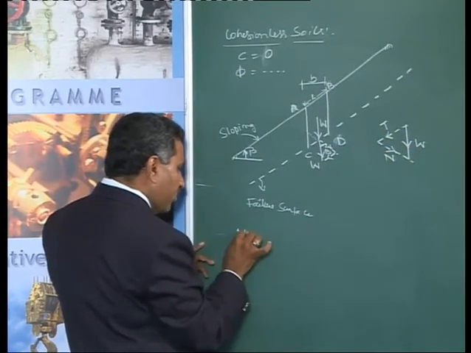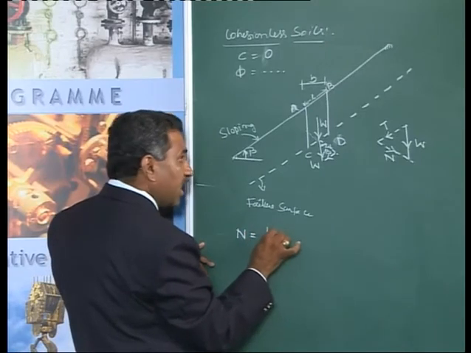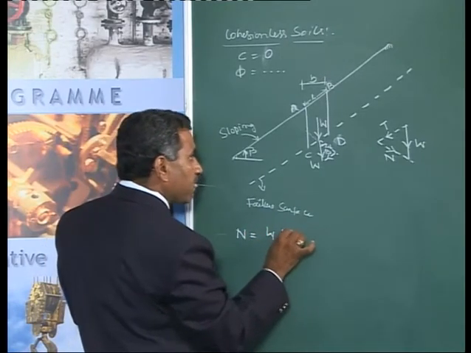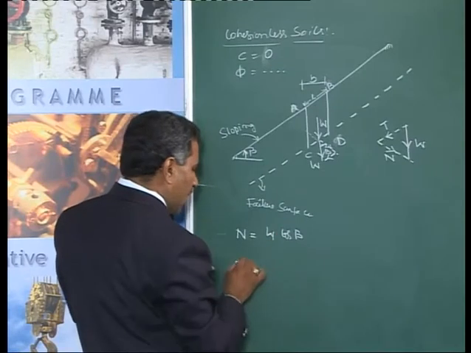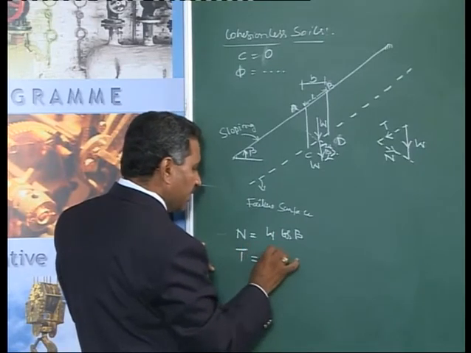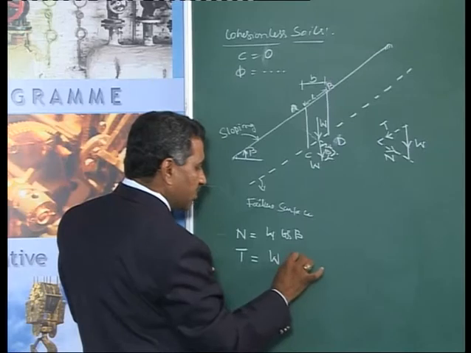Now, my normal component N is nothing but W times cos beta, and my tangential component T can be written as W times sin beta.